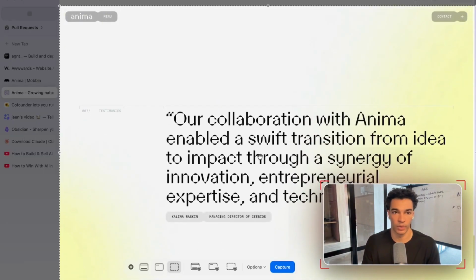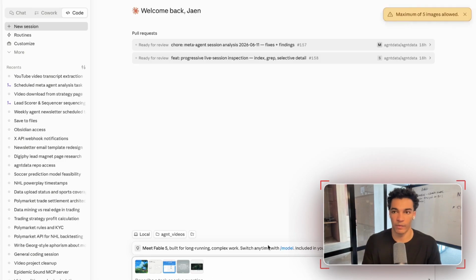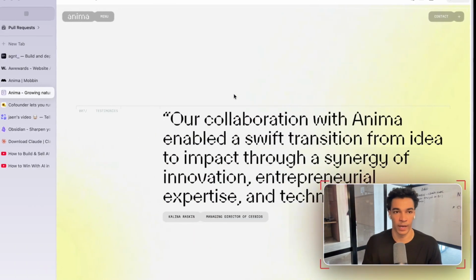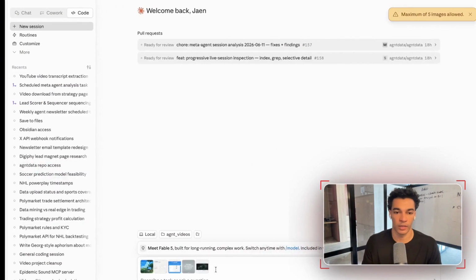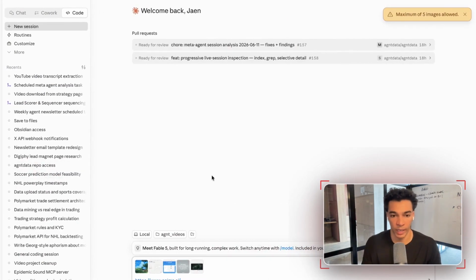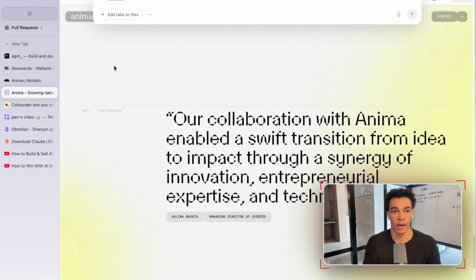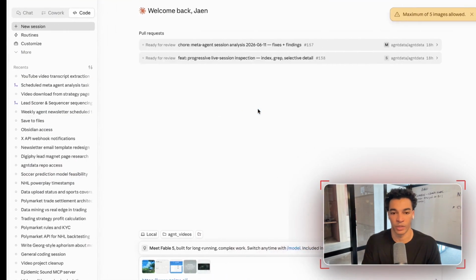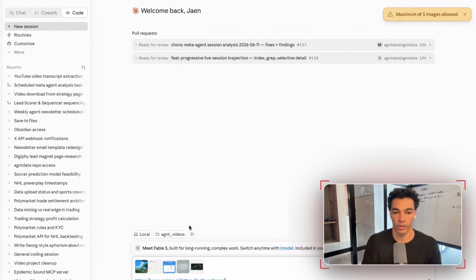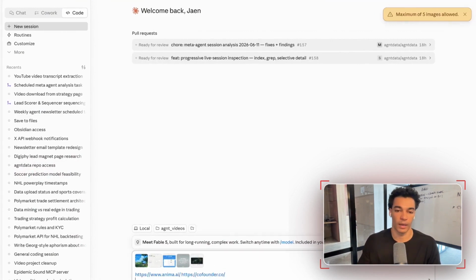Yeah, grab this testimonials section. Right, so I have, don't let me import 5. That'll be good for now. So I have all these screenshots. And now what I want to do is also provide it the link. So it's really important to add both the screenshots and the links. The screenshots tell it generally what things should look like, and then the links will allow it to inspect the code from that actual website and figure out how this website is doing certain parts. So grab both of those links.